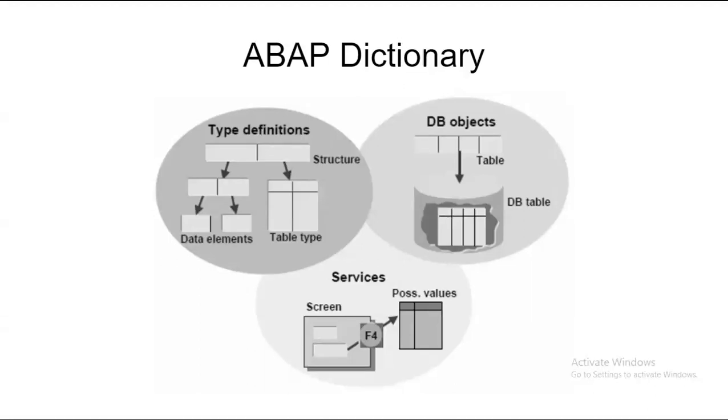One table may be created for student information, one for staff information, one for examination details, one for placement details. So one table may be entitled student table, one staff table, another employee table, or exam table. Each table in this ABAP data dictionary is known as an object.